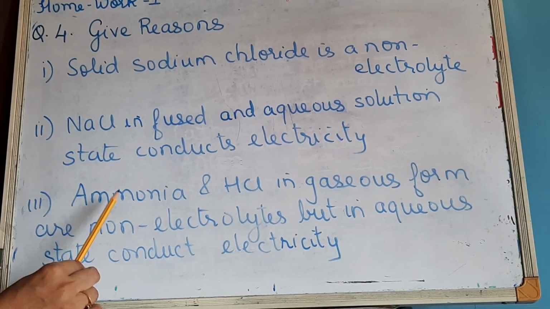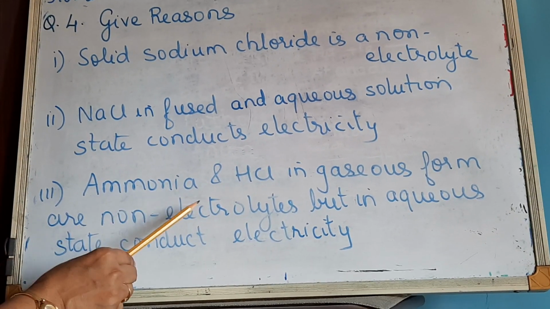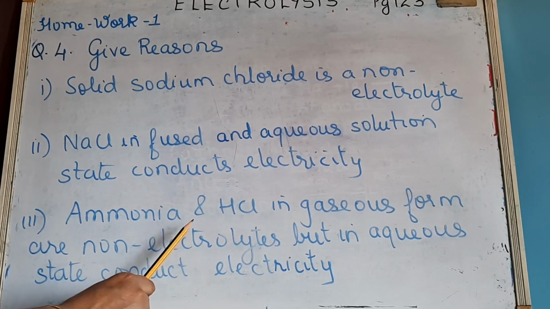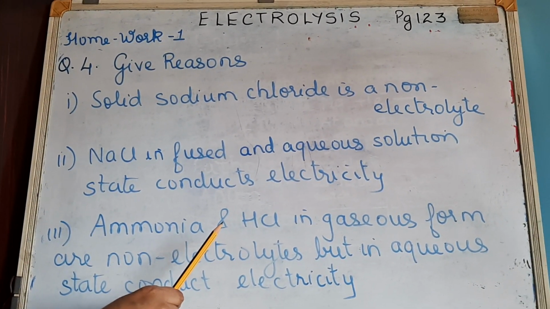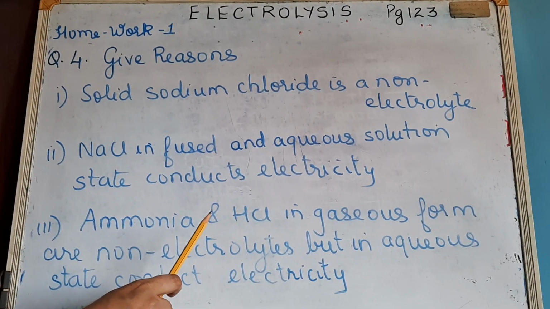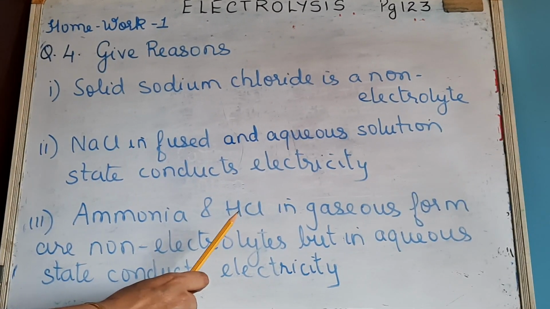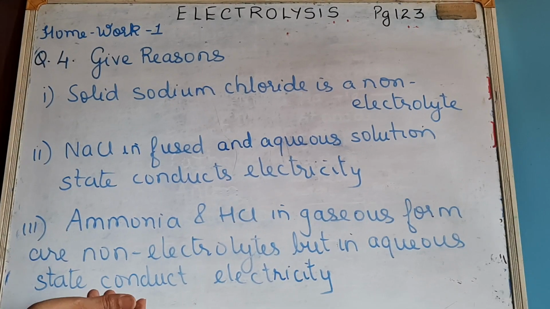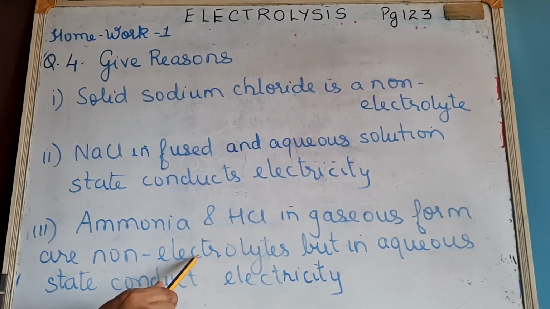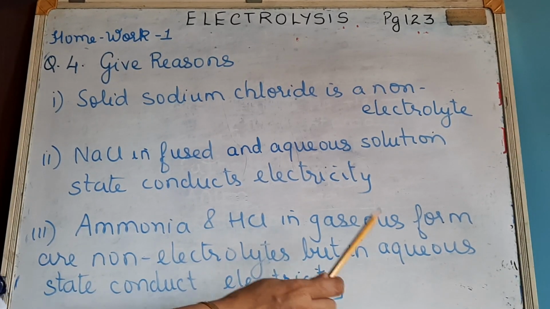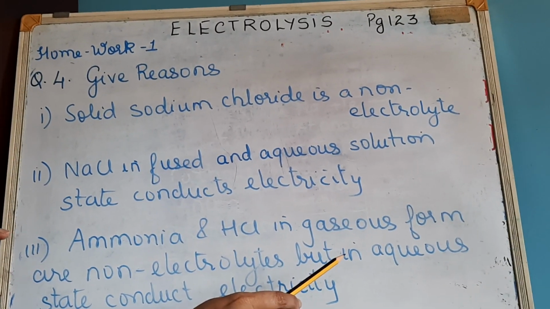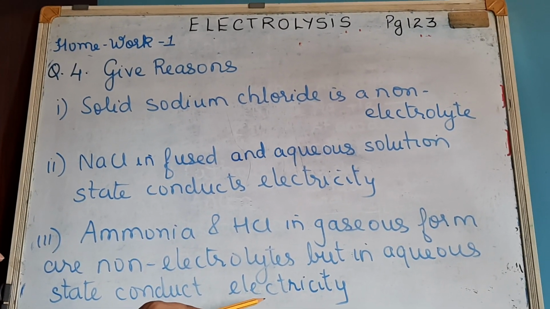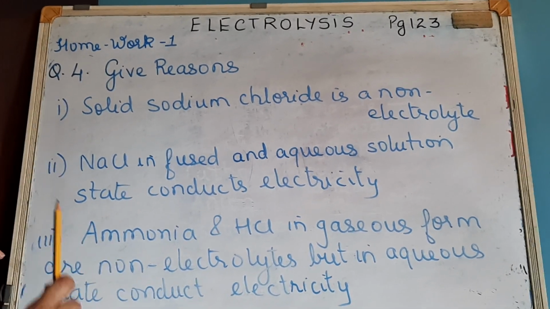Then the third is: ammonia and hydrogen chloride in the gaseous form are non-electrolytes, but in the aqueous state they conduct electricity. Do you remember what kind of compounds ammonia and hydrogen chloride are? Yes, very good. They are polar covalent compounds, meaning they will exist as molecules. So in the gaseous form, since they exist as molecules, free ions are not available, so it is a non-electrolyte. But the moment you put them in water, again the dielectric constant plays a role and ions will be formed. Because free ions are available in aqueous solution, they will conduct electricity. So with that we complete these give reasons.